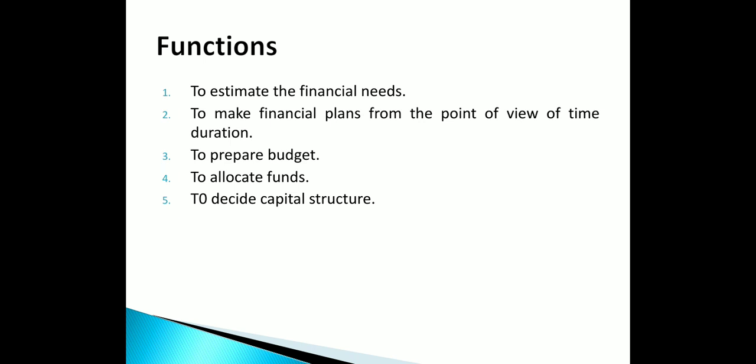So what is the proportion of the owner's fund, that is equity share and preference share? What kind of borrowed fund, debenture or bond or public deposits, or a loan? We need to decide that capital structure and accordingly prepare the particular structure of the business.